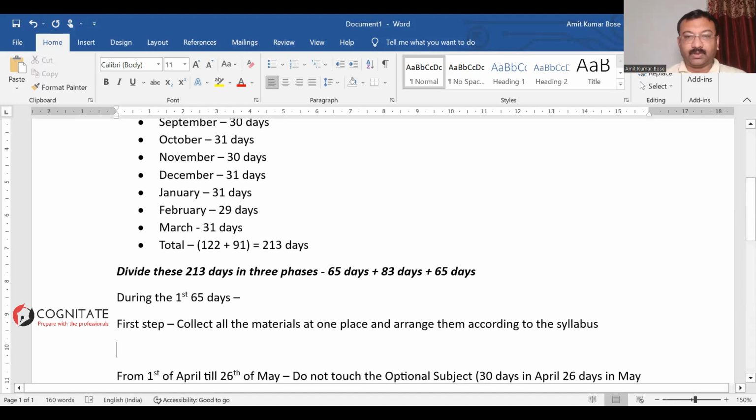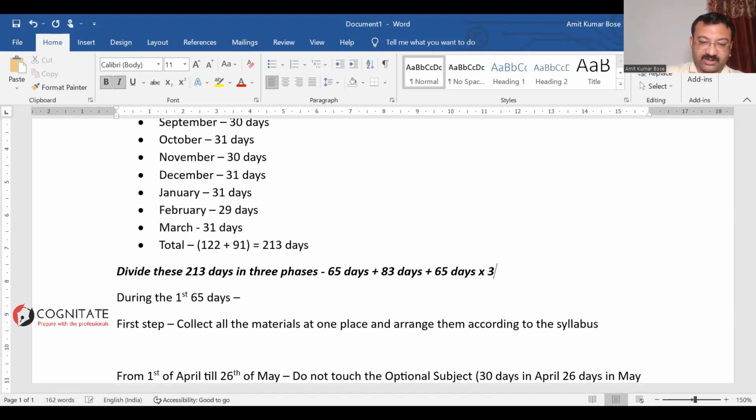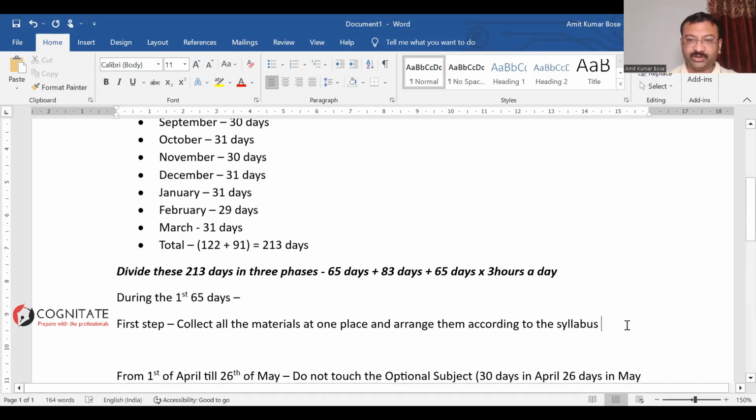Okay. Once you're done with that, don't take more than 1 day for this, please. Don't take more than 3 hours a day. So here, across this period, what you're supposed to do, this is multiplied by 3 hours a day, as we discussed last weekend, right? So that's what you should be doing. So don't take more than 3 hours to collect all the materials in one place and then arrange them according to the syllabus. Do that.